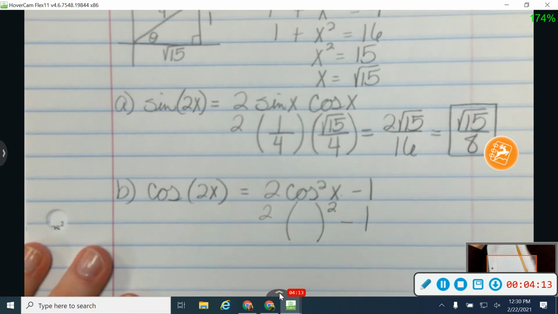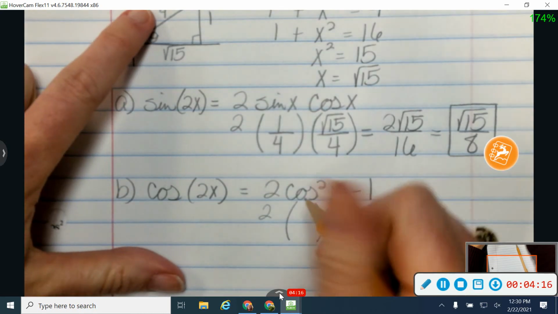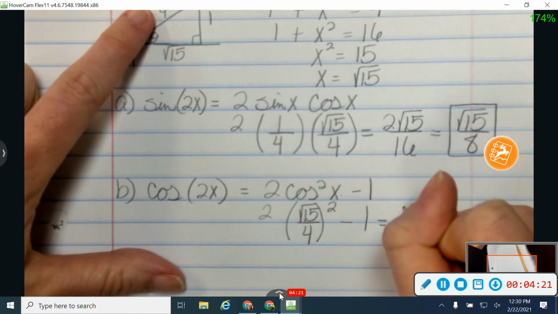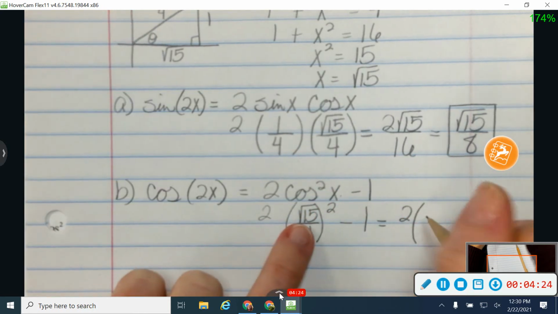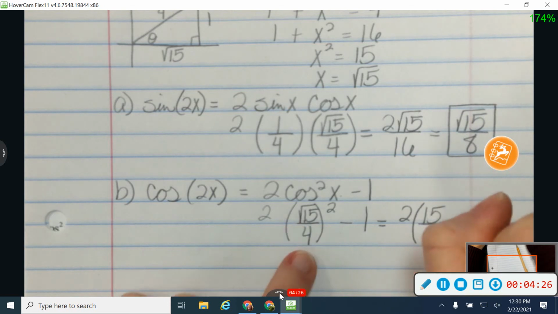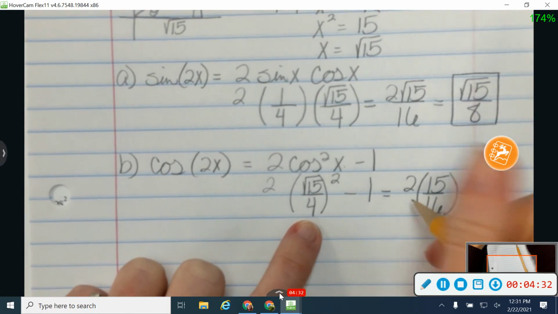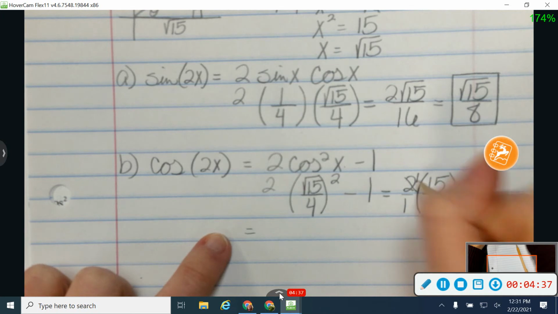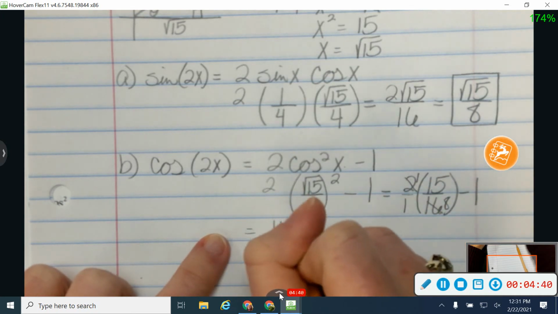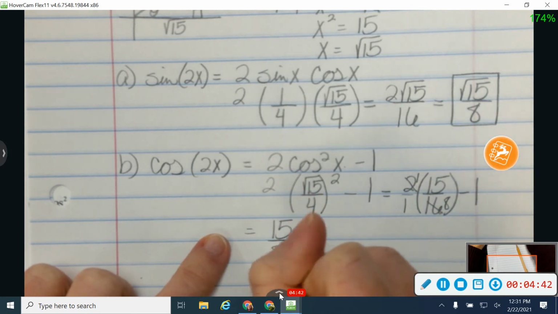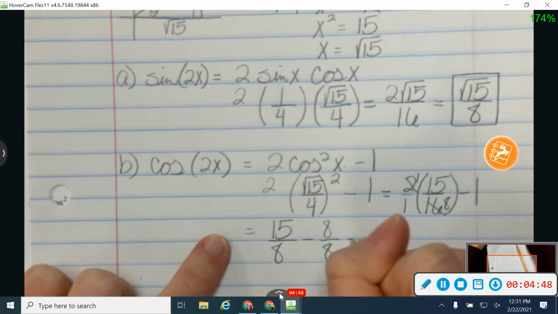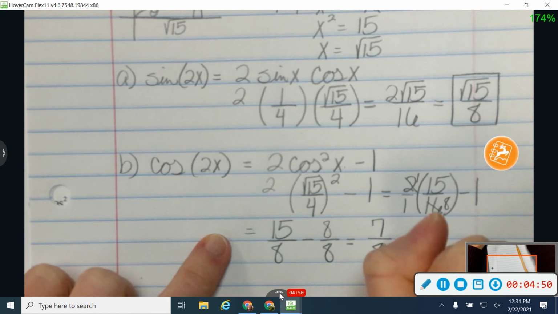So my cosine from my triangle is going to be my adjacent over my hypotenuse. So that's going to give me 2 times, when I square the square root of 15, I get 15, and when I square 4, I get 16. Minus 1, and then right here I'm going to do top times top and bottom times bottom. I could actually go ahead and do some cross cancel on this as well. So let's make that 15 over 8, and I'm going to go ahead and change this 1 into 8 over 8 so that I have a common denominator, which will give me 7 over 8.